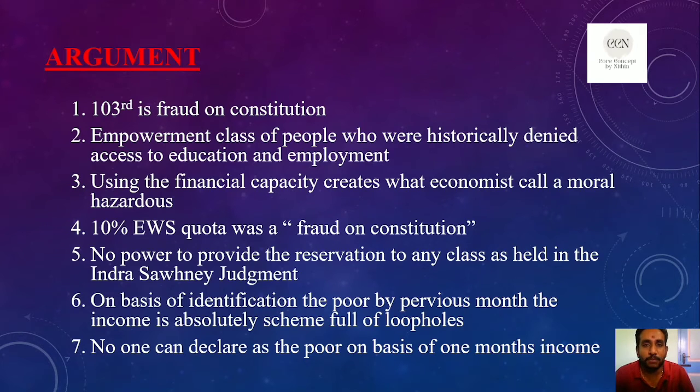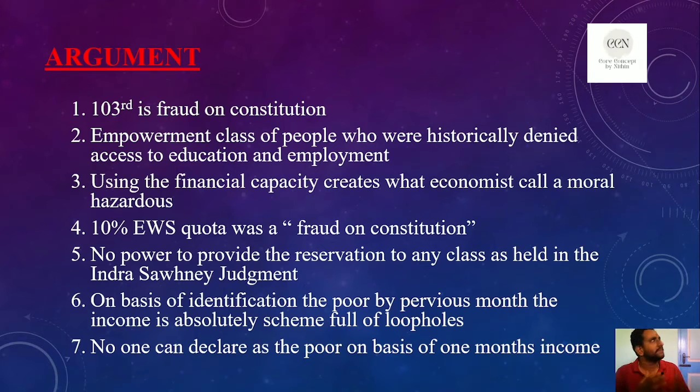If the income is more than 8 lakh, they are under the creamy layer; less than 8 lakh means they are under the non-creamy layer. So the government simply brought the 10% reservation for the economically weaker section. It is not satisfying the second condition, social backwardness. Those who are aspiring for the 10% reservation in employment, are they backward or not? That is the matter here.